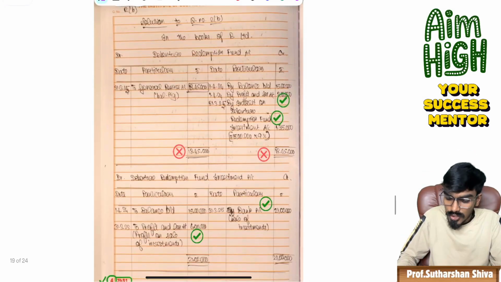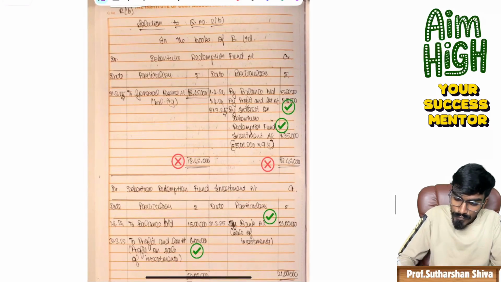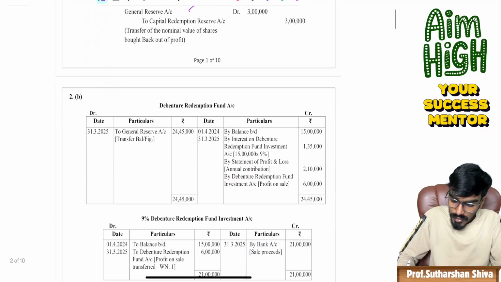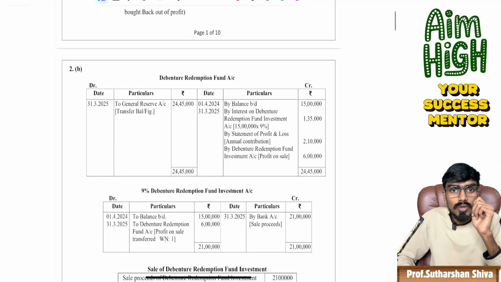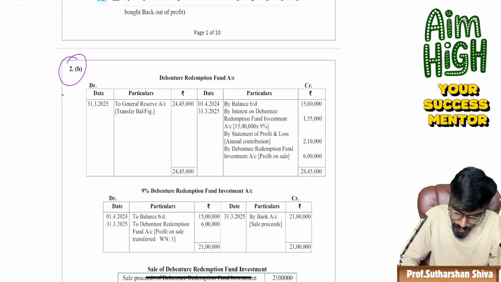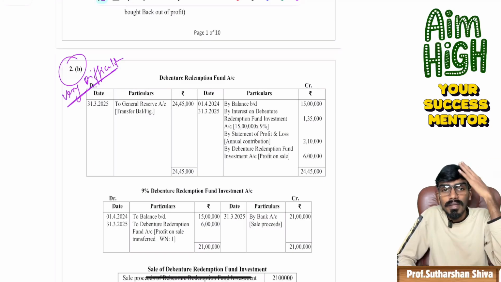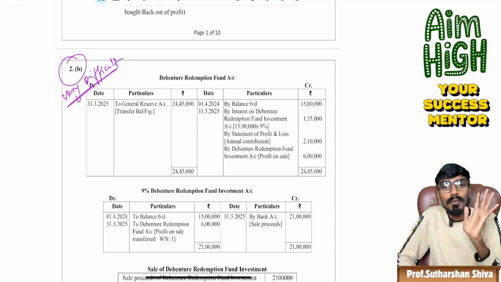Now come to question number 2B, guys. Every student on YouTube, and some faculties also, said this is a very, very difficult question, that nobody can score a mark from this, that it's a new type they are asking. No, never, guys. It's about concept, right? Ledger is very easy. Understanding of journal is more than sufficient to post it to the ledger.